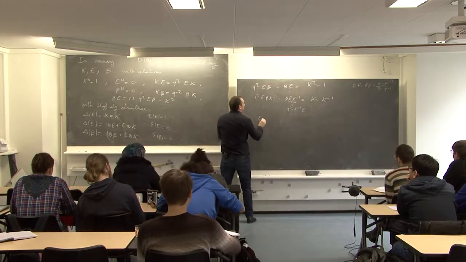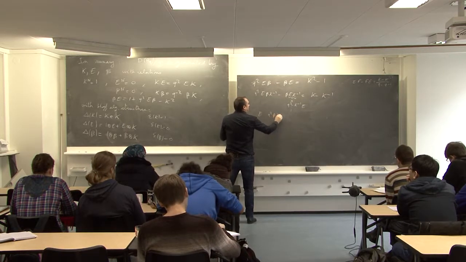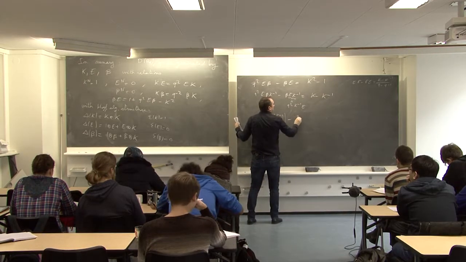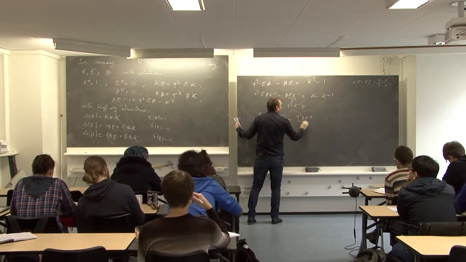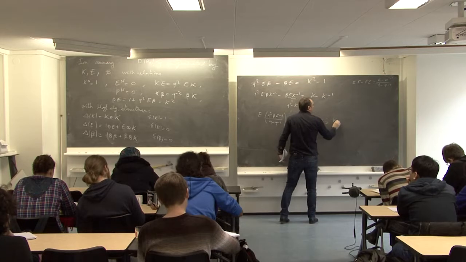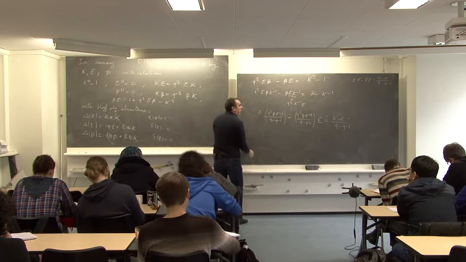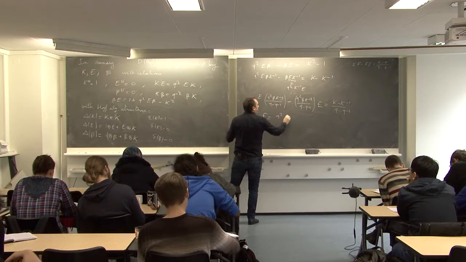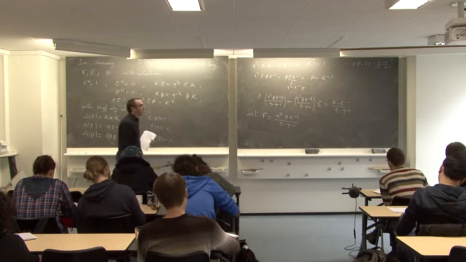So q^2 beta K inverse over q minus q inverse, minus q^2 beta K inverse, K minus K inverse over q minus q inverse. So we set F to be this change of variable. Okay.